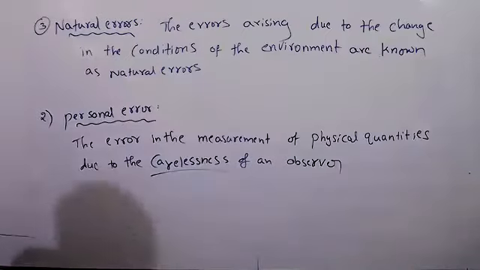Now tell me, what is a systematic error? The error which occurs in a definite pattern. Can you remove systematic errors? We can rectify it, sir. Yes, we can rectify. How many types of systematic errors are there? Three types: instrumental error, natural error, and personal error. Yes, good.